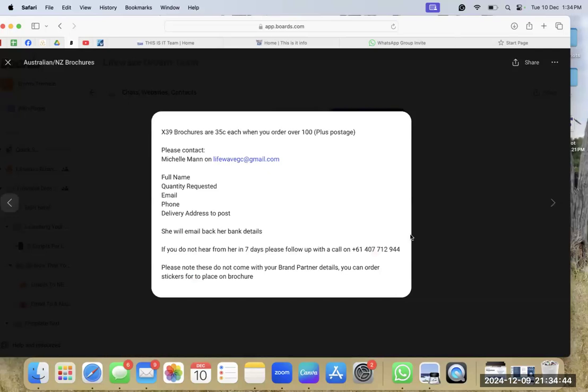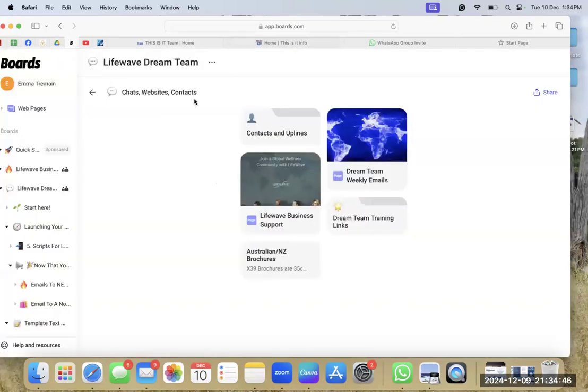Amazing. So yeah, again, guys, this is your chats, groups, and websites and contacts section of boards. So everything you need in the way of plugging into every group chat, as Vanessa just said, plugging into every link, Facebook group, WhatsApp group, Messenger group, whatever it is, everything is in this board section here. So this is how you become a part of our incredible family.